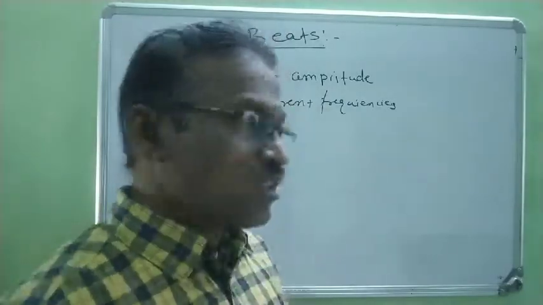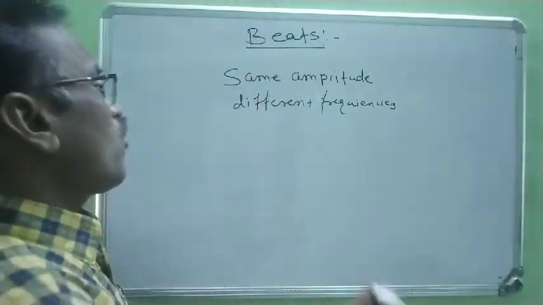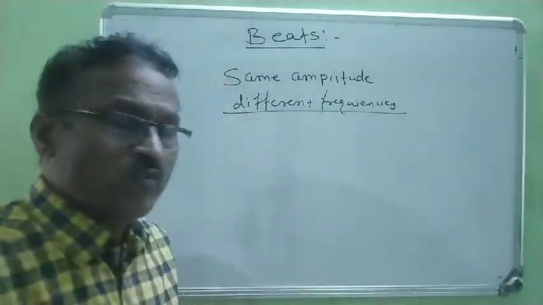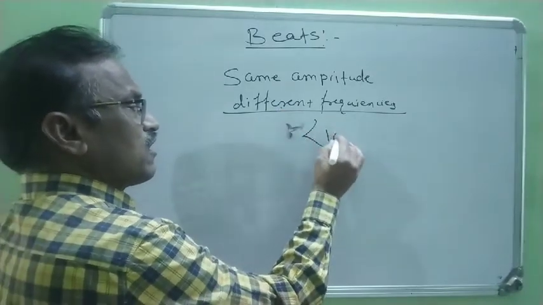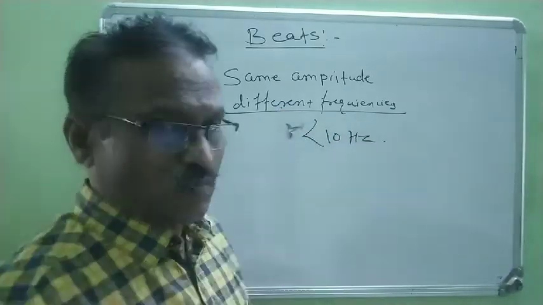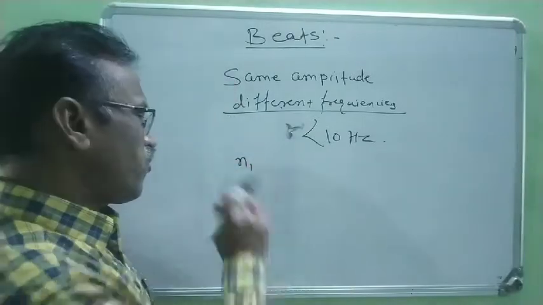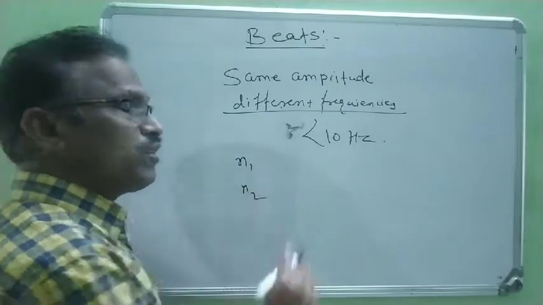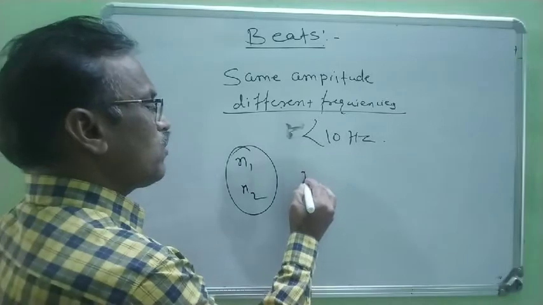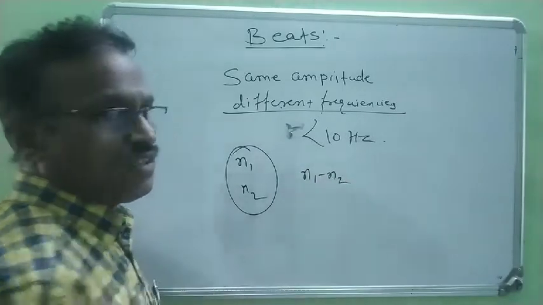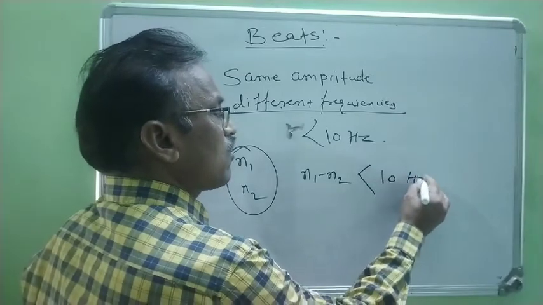But for the production of these beats there is one condition. What is this condition? The difference between the frequencies must be less than 10 hertz. Suppose n1 is the frequency of the first sound wave and n2 is the frequency of the second sound wave. Then n1 minus n2 must be less than 10 hertz.